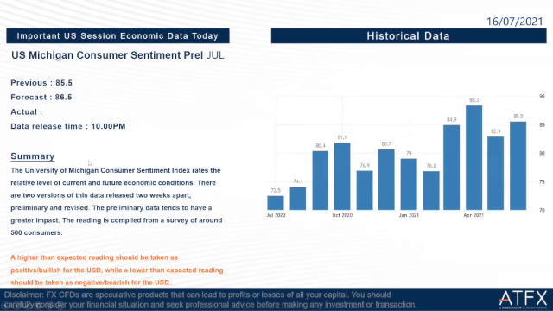Okay, so the last important US session economic data today is the US Michigan consumer sentiment preliminary July. The previous is 85.5, and the forecast is 66.5. The data release time is at 10 o'clock tonight. A higher than expected reading should be taken as positive or bullish for the US dollar, while a lower than expected reading should be taken as negative or bearish for the US dollar.